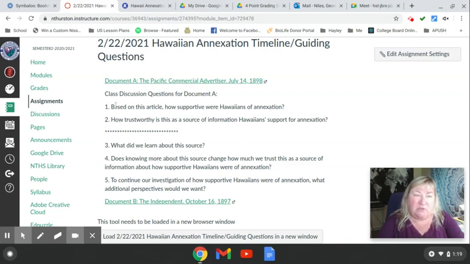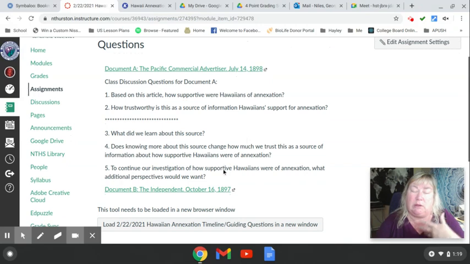and there's some questions we're going to answer in discussion. So the first question is based on this article, how supportive were Hawaiians of annexation? Number two, how trustworthy is this as a source of information of Hawaiian support for annexation? And then we're going to do a little bit more investigating into this particular source. We're going to find out, what did we learn about this source? Does knowing more about the source change how much we trust this as a source of information about how supportive Hawaiians were of annexation? And number five, to continue our investigation of how supportive Hawaiians were of annexation, what additional perspectives would we want? Meaning, what more information do we need?